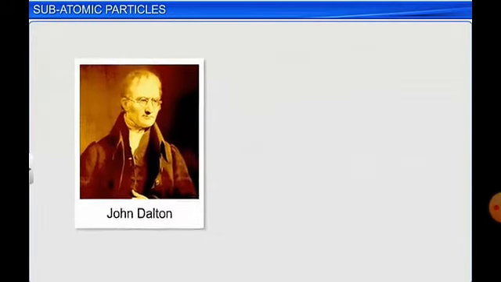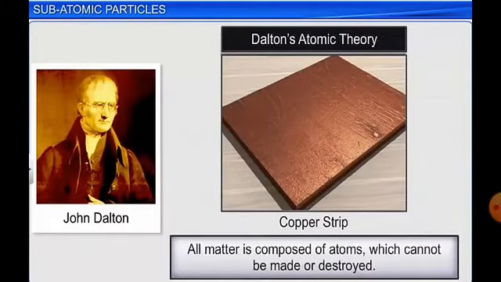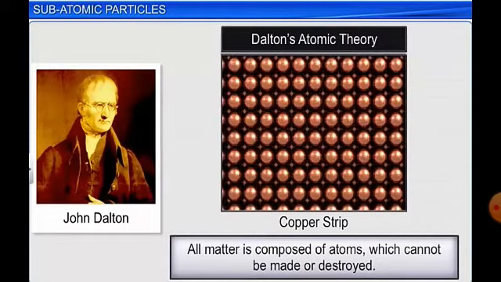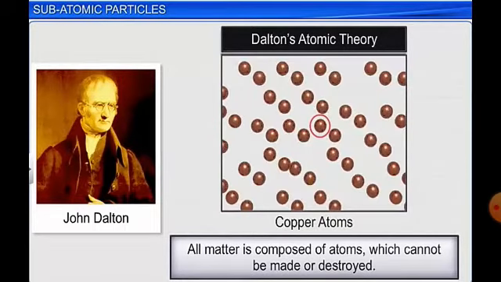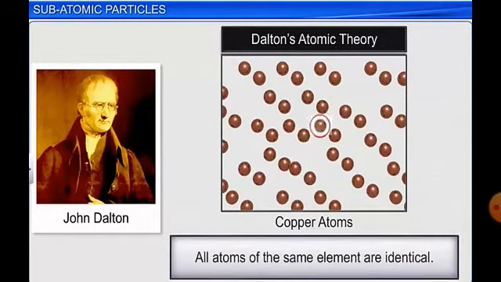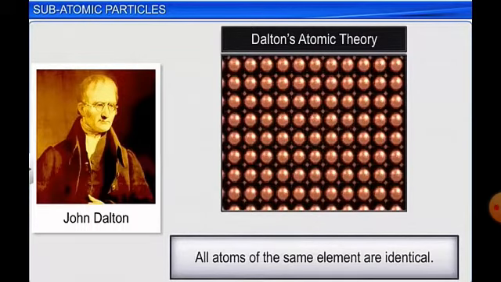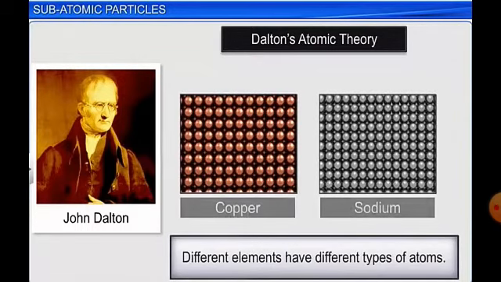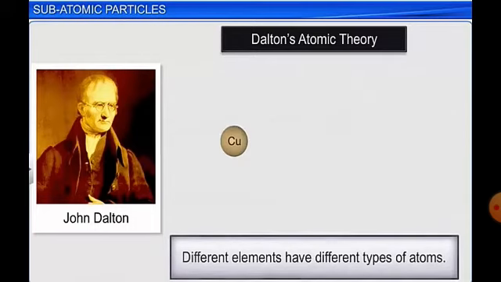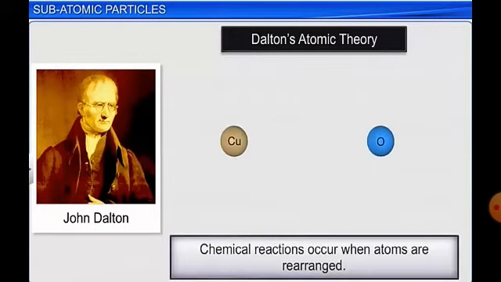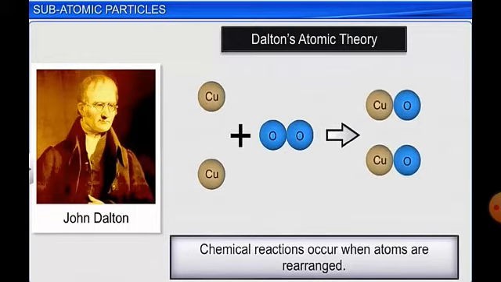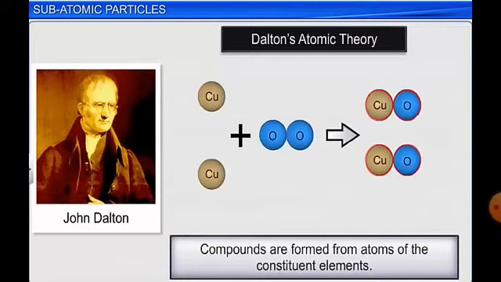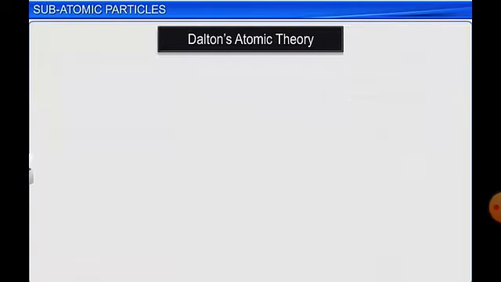The main postulates were: all matter is composed of atoms which cannot be created or destroyed. The atoms of an element are identical, but different elements have different types of atoms. And when atoms undergo chemical reaction, they form compounds, that is, they undergo rearrangement.